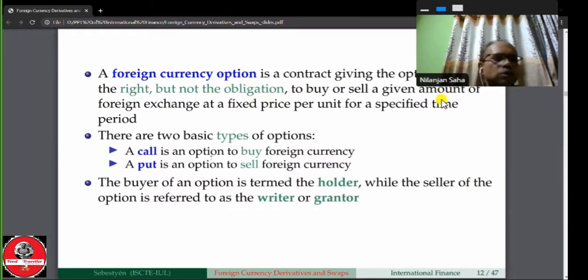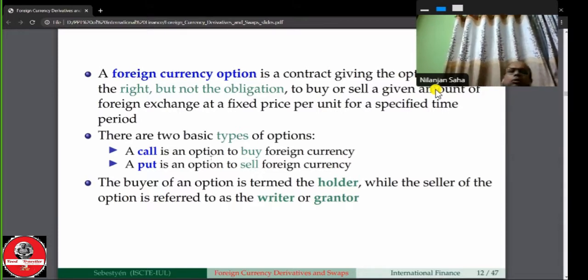So there are two types of options. Call option means buy and put option means sell. The buyer of an option, whether it is a call option or a put option, is termed the holder. The buyer is called the holder of the option.